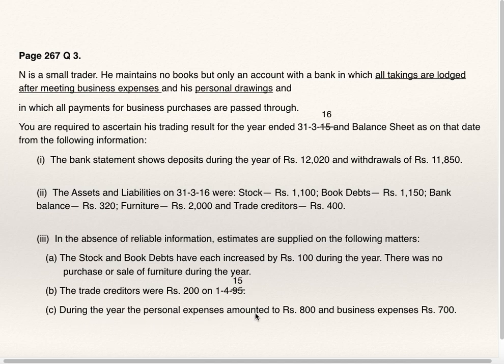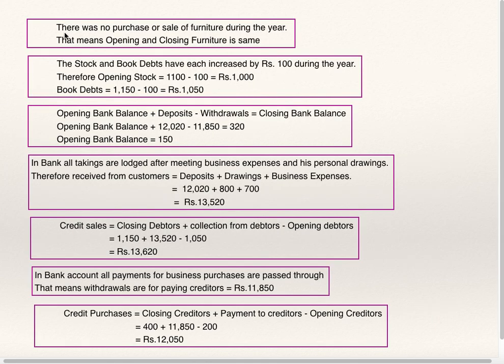During the year, personal expenses amounted to 800 and business expenses amounted to 700. He is depositing this 12020 after deducting 800 and 700. Now I will show you working notes. There was no purchase or sale of furniture during the year. That means opening and closing furniture is the same. You can write one more note: it is assumed that no depreciation is provided on furniture.